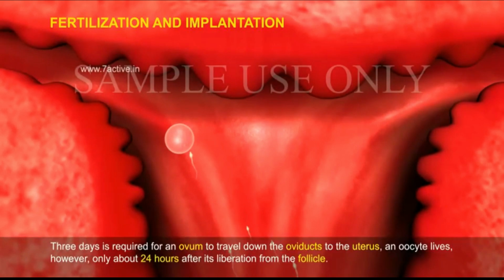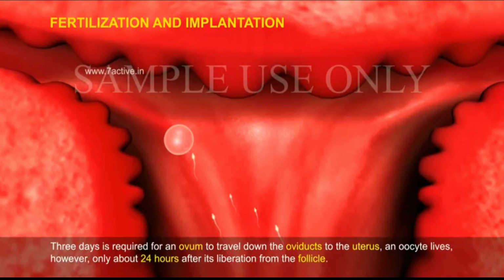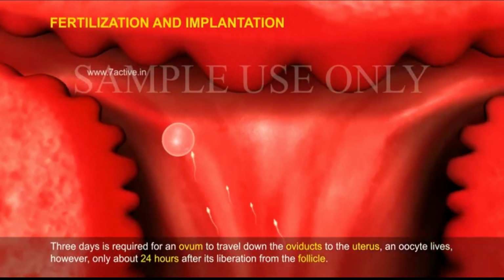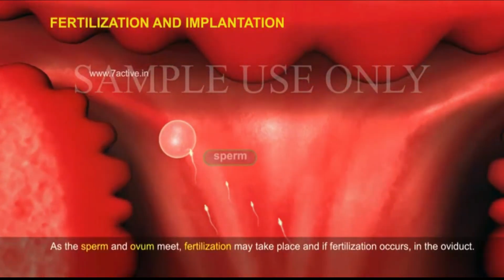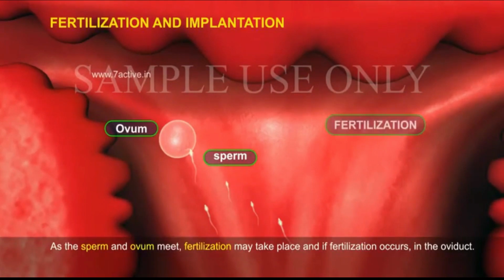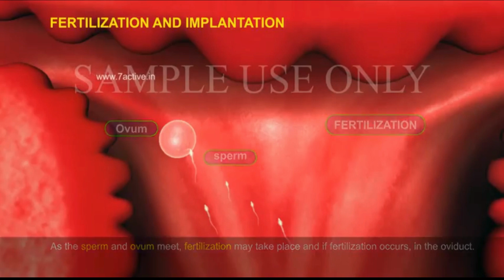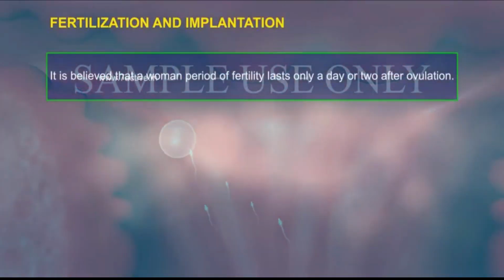An ovocyte lives, however, only about 24 hours after its liberation from the follicle. As the sperm and ovum meet, fertilization may take place, and if fertilization occurs in the oviduct, it is believed that a woman's period of fertility lasts only a day or two after ovulation.